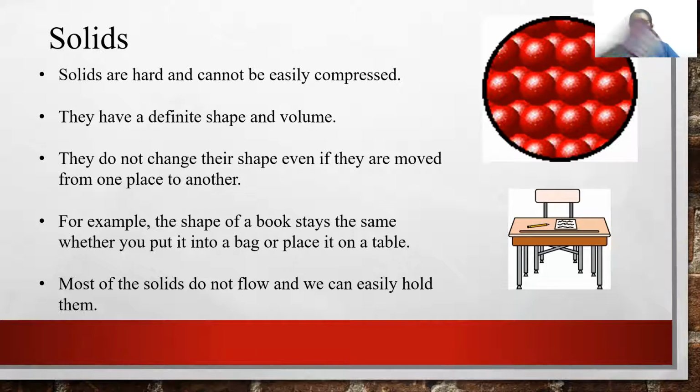So if this book is over here, if I keep this book inside my bag, and if I keep it on my desk, right? Then also it is going to stay the same. The shape is not going to get changed. They do not change their shape even if they are moved from one place to another place. And most of the solids do not flow. We can easily hold them.